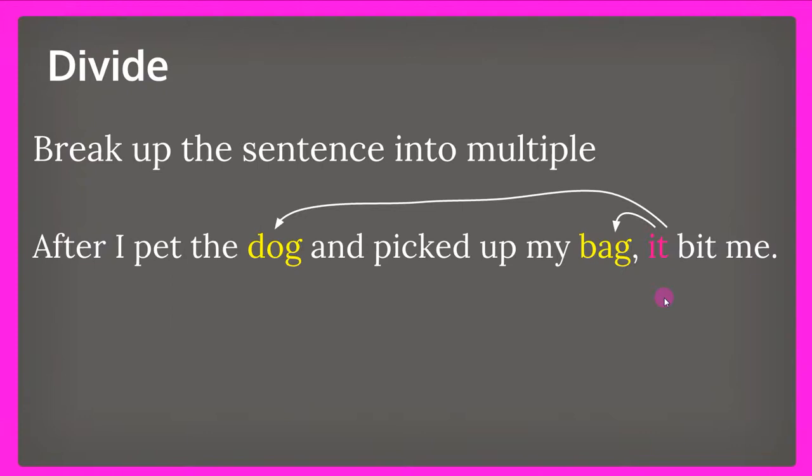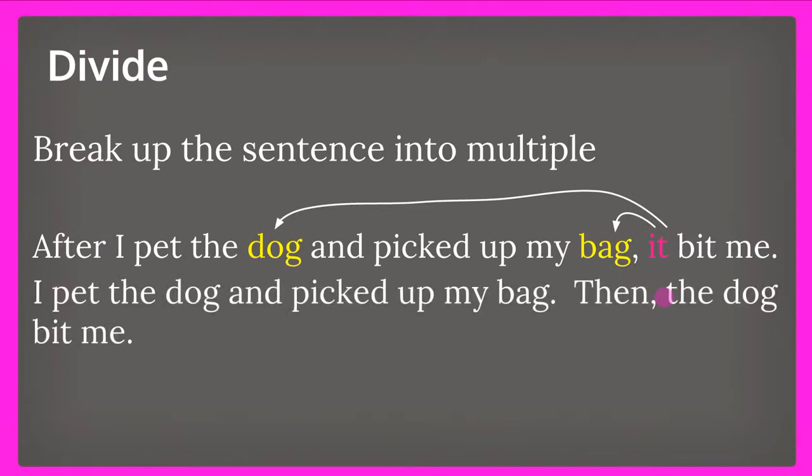So we always want to make sure that people don't think we're slipping into fiction and being absurd. So in this case, we're going to divide up the sentence to clarify the pronoun. We might say, I pet the dog and picked up my bag. Then the dog bit me. Darn it, that dog. In this case, we have 2 sentences. We also, again, have no pronouns. That helps clarify the sentence. Also, these 2 sentences divide up the action so that the word it, even if it were in here, would be a little bit more clear. However, please notice that we've eliminated the pronouns altogether.